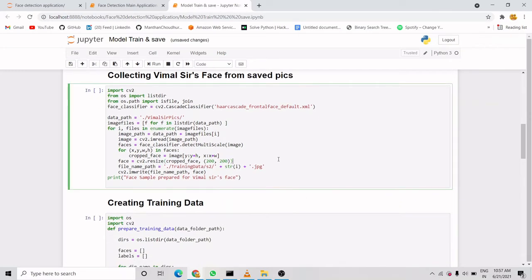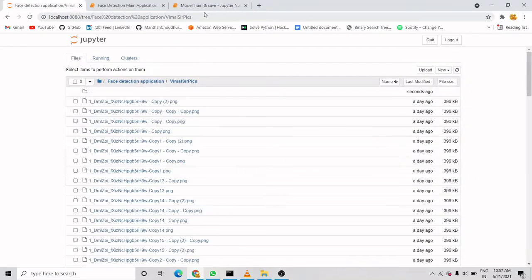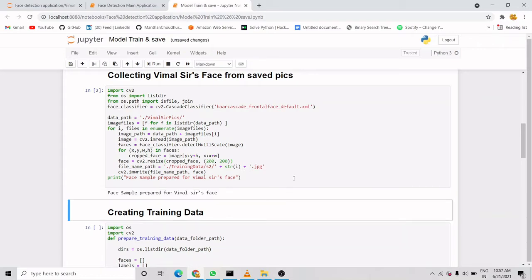For Vimal sir, I have already saved some of his pics in this folder. What we are going to do now is crop the faces, the face part only, and collect them as data. So let's run it. Let's see what it is doing. Okay, so here also the face samples are prepared for Vimal sir.